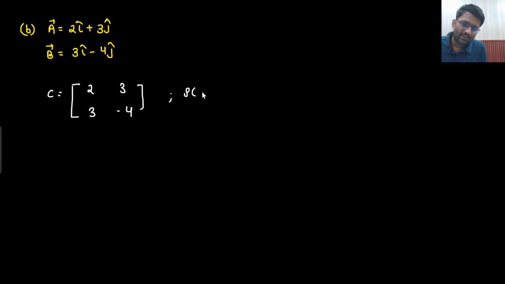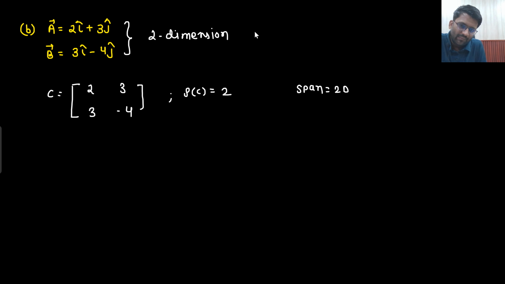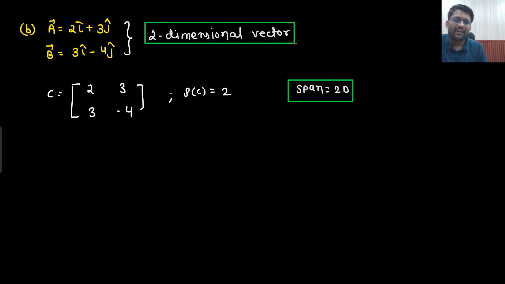So 2, 3, 3, minus 4. What is the rank of C? Can you find out the rank? Just multiply this with 3 by 2. You will get to know that the rank of C is 2 only. So what is the span? Span is 2D. That means both are independent of each other. So they were two-dimensional vectors, and two-dimensional vectors created a 2D span.